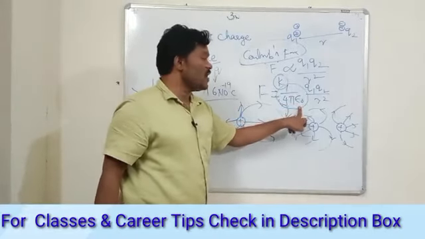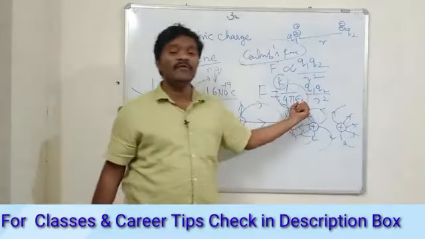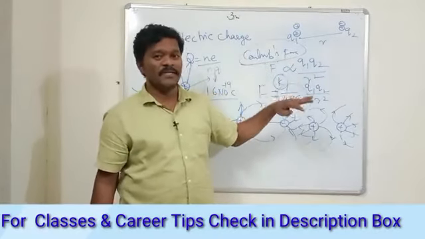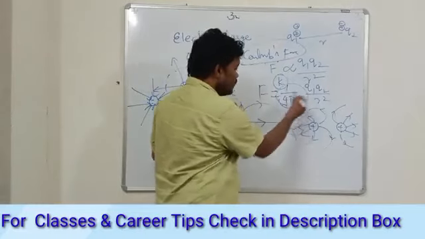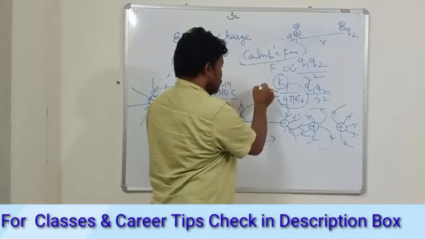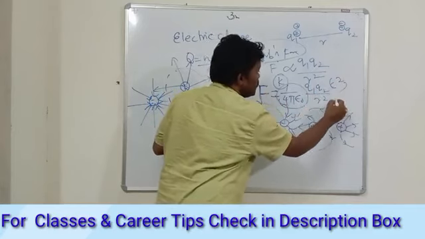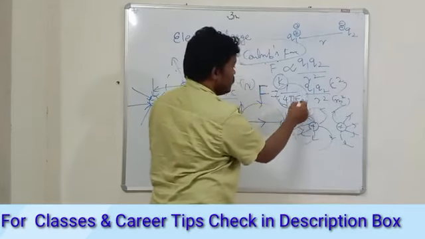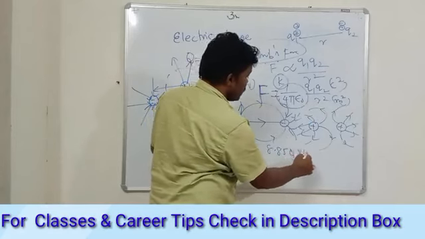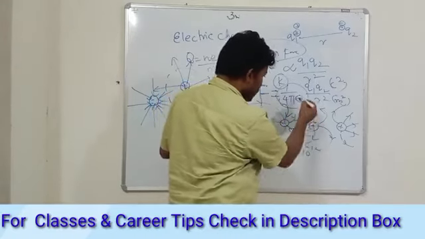You know the epsilon naught is the electric constant. Generally, it is the permittivity of free space, that is 8.854 into 10 power minus 12 farad per meter. Or you can calculate it from the formula itself: the force is in newtons, and this is Coulomb into Coulomb, which is Coulomb square, and this is meter square. So if you want to find the epsilon naught, the value is 8.854 into 10 power minus 12, and you need to find the epsilon naught units.